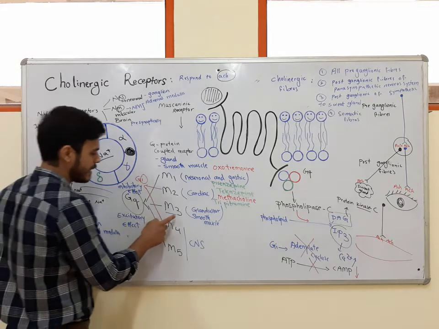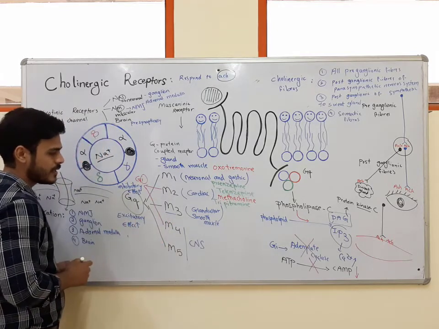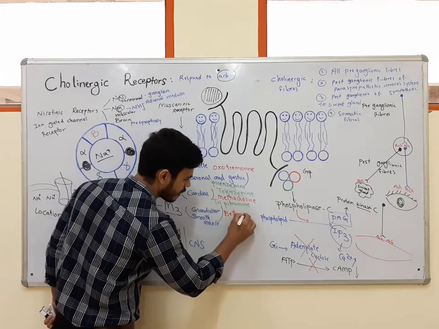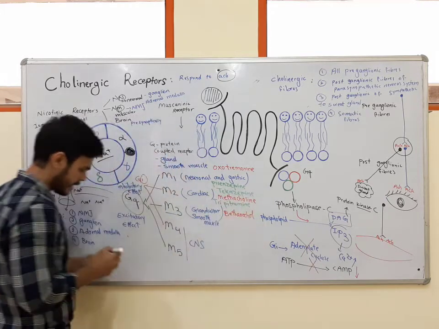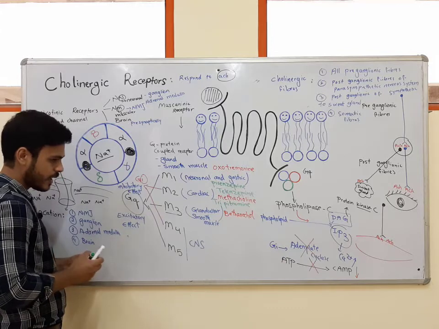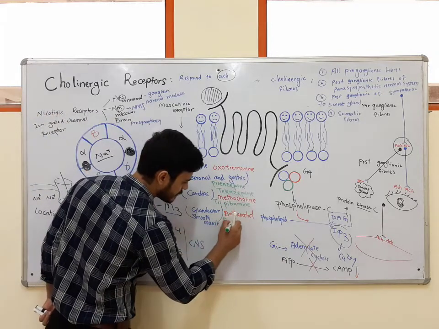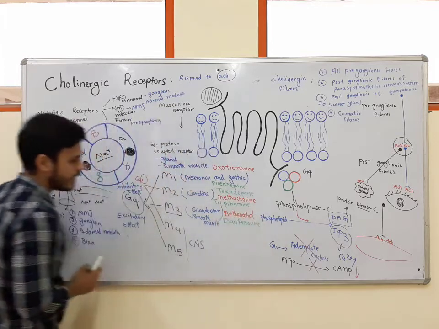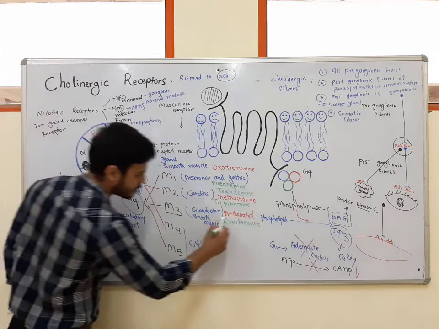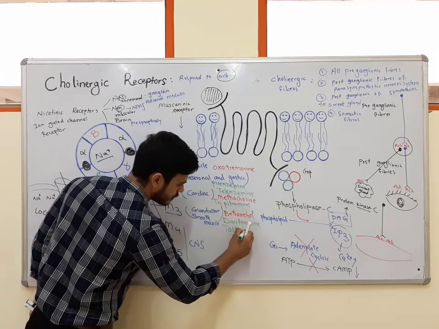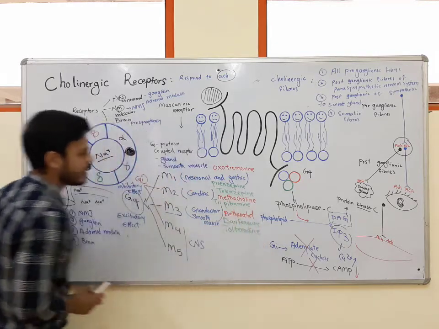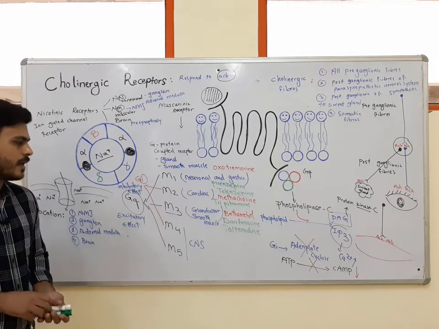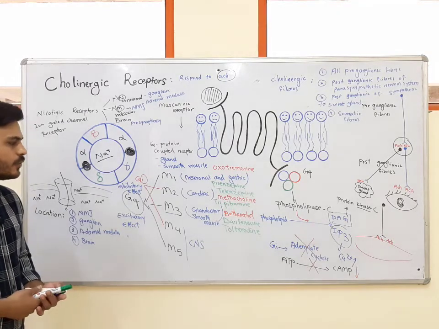And last is M3 subtype. The agonist for M3 subtype is bethanechol, and antagonists for M3 subtype are darifenacin, and also another is tolterodine. These are the agonists and antagonists, which we will study about these drugs in cholinergic and anticholinergic drugs.